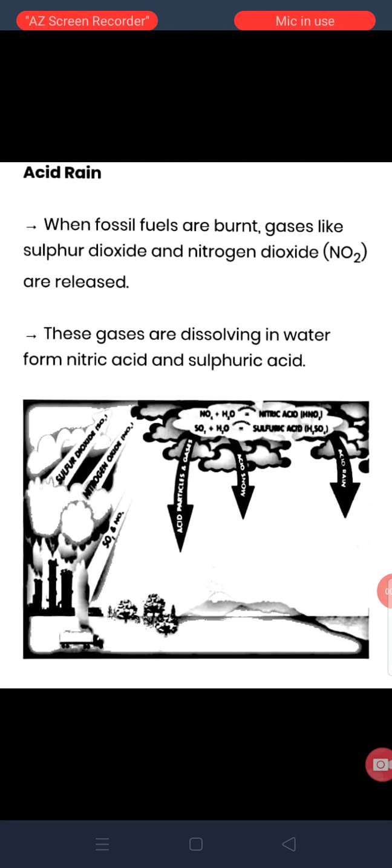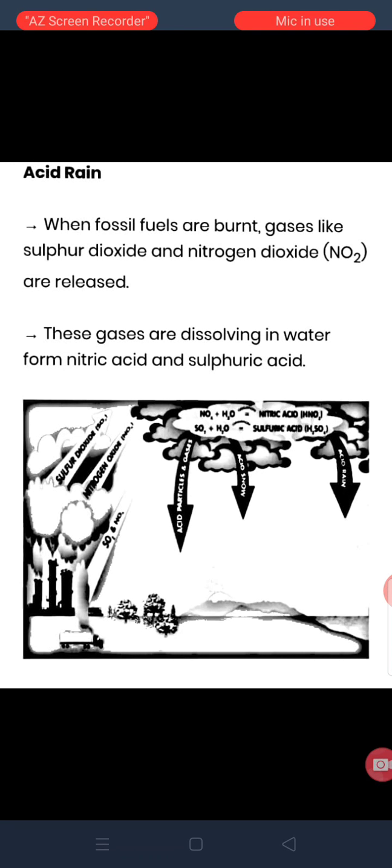When fossil fuels are burned, gases like sulfur dioxide and nitrogen dioxide are released. When fossil fuels are burned, it means the emissions coming out from the factories and industries release sulfur dioxide and nitrogen dioxide, and then these gases get mixed with the rainwater, forming acid rain. These gases, when dissolved in water, form acids like sulfuric acid and nitric acid. So when this rain falls on the ground, it is said to be acid rain.